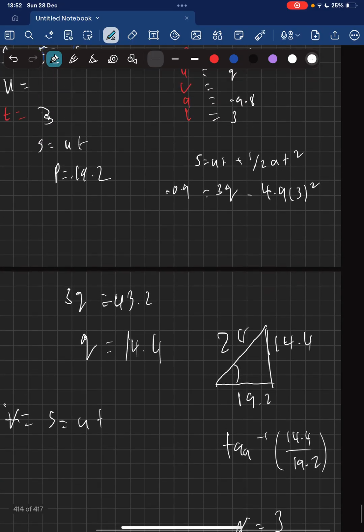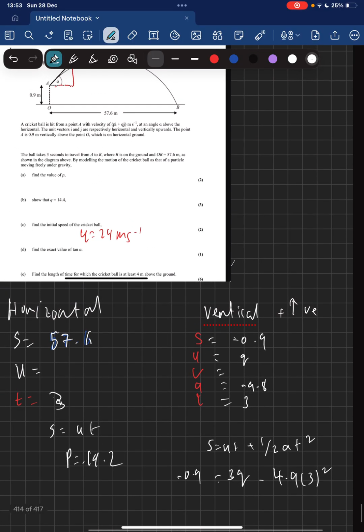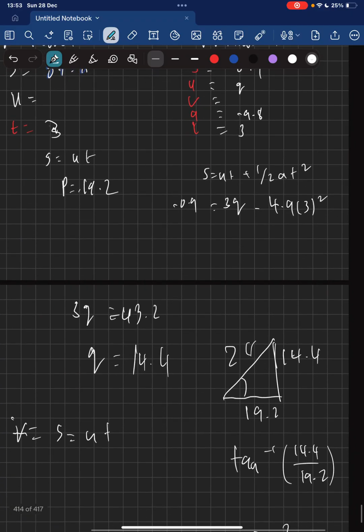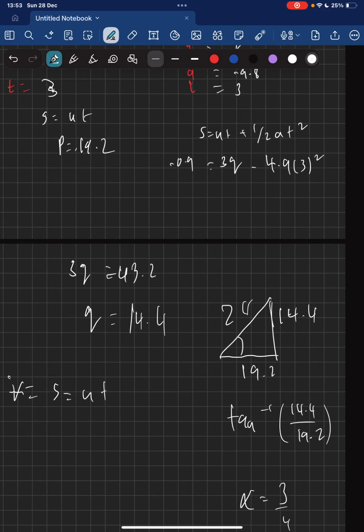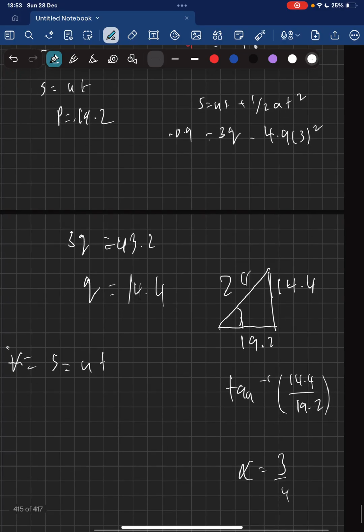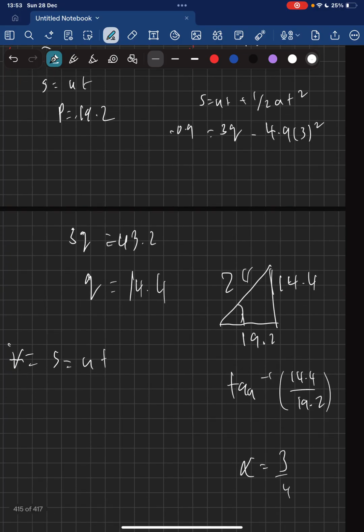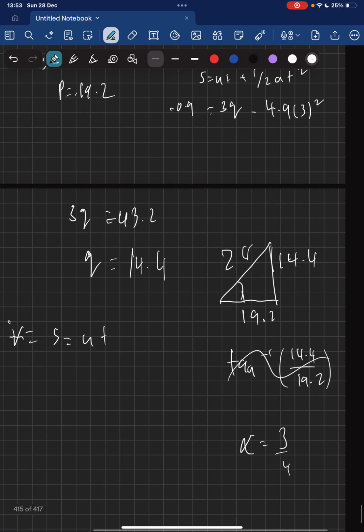24. Now to find the angle, the exact value of alpha, we need to compare. Let's say this is the opposite, 14.4, and this is the adjacent. If we put 14.4 over 19.2, we get an exact fraction of 3 over 4. And we shouldn't use the tan inverse because we'll just get an angle. But the exact ratio is 3 to 4, 3 over 4, sorry.